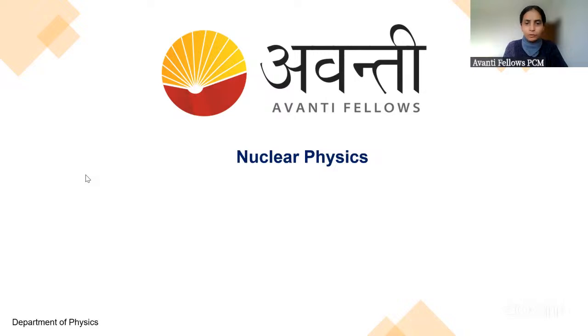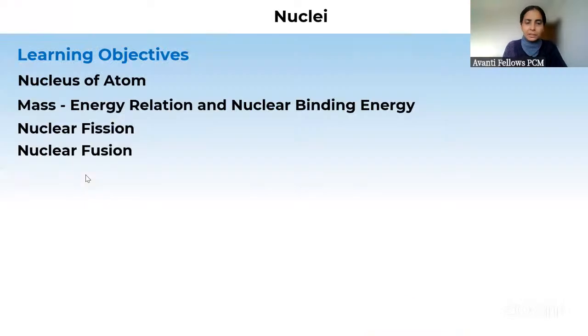So let's see what we have to study in nuclear physics first. So nuclear physics में we have to learn things about the nucleus of an atom. So basically we are going to explore कि atom के nucleus में क्या क्या होता है. Then we'll see mass energy relation and then nuclear binding energy, and in the last we will see nuclear fission and fusion. ठीक है. Radioactivity is no longer there in the syllabus, so let's not include it here.